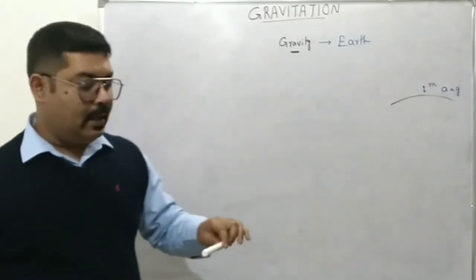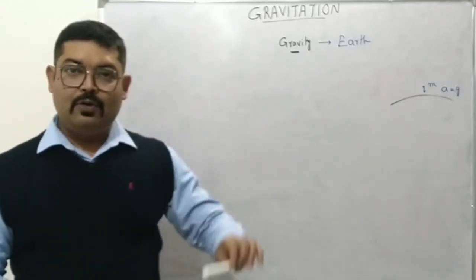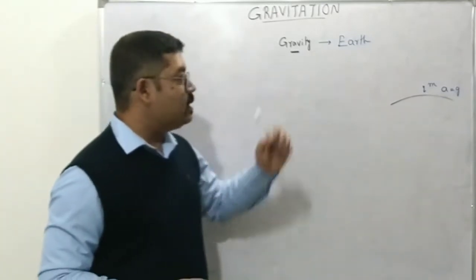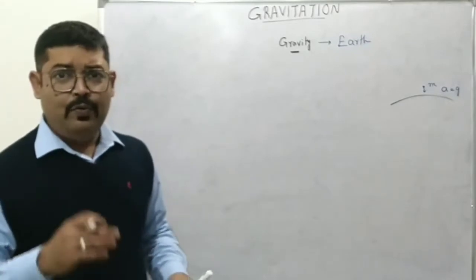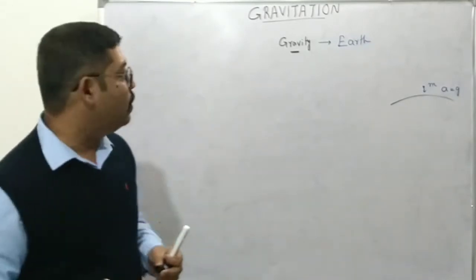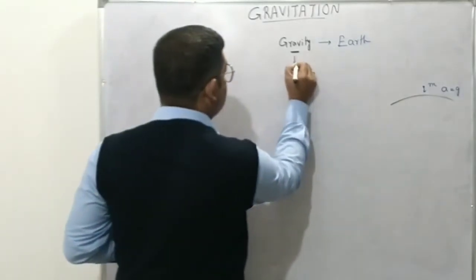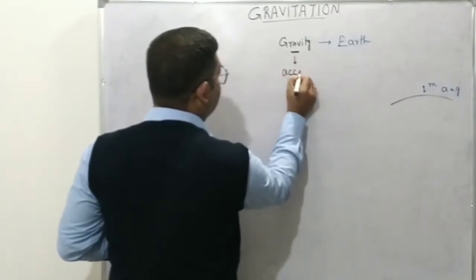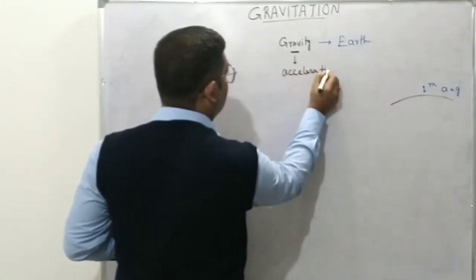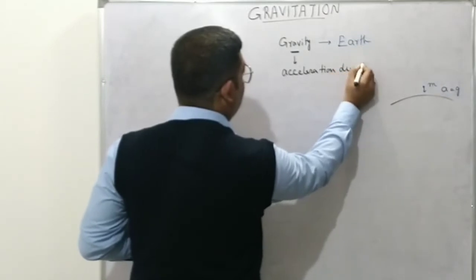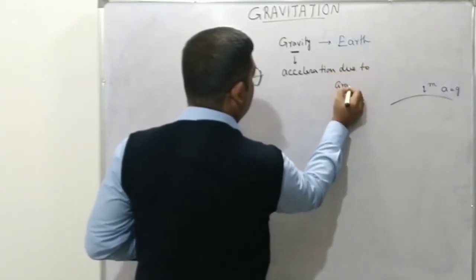If we are discarding that and we say that the object is allowed to move freely, in that case the Earth's pull will generate an acceleration in the body, and that acceleration is known as acceleration due to gravity.